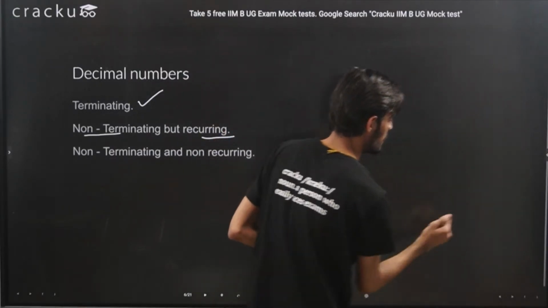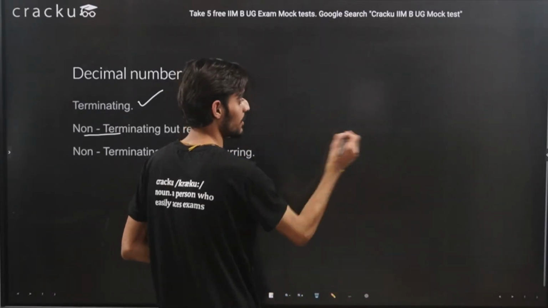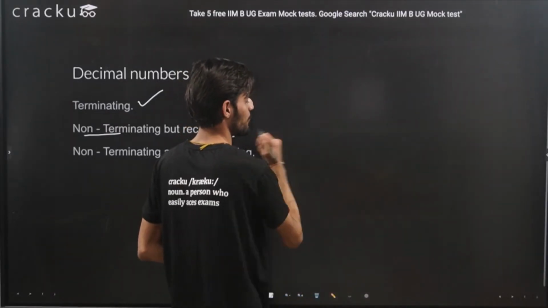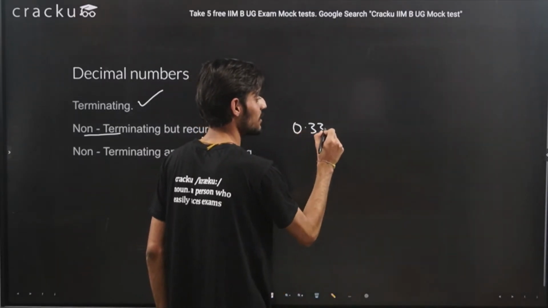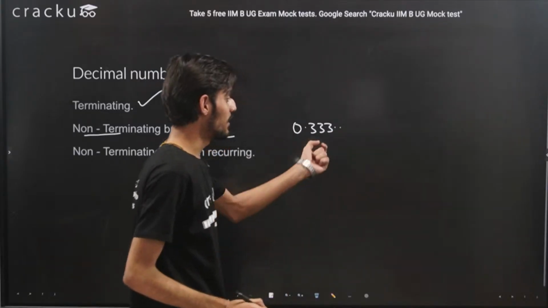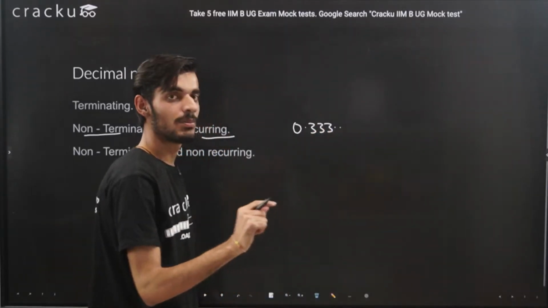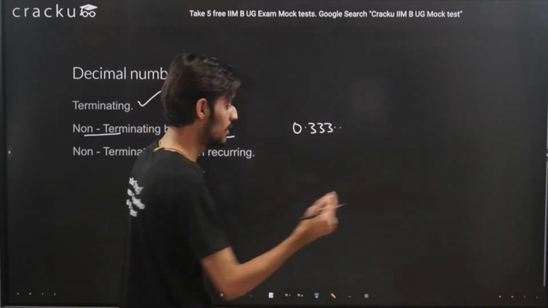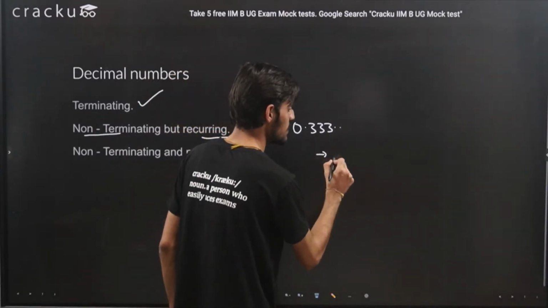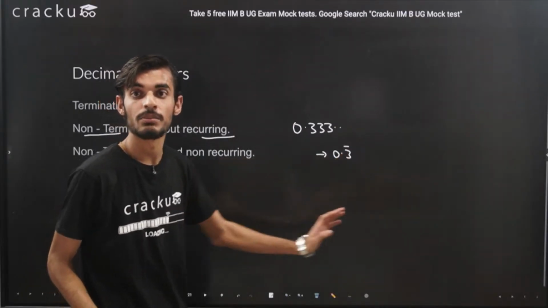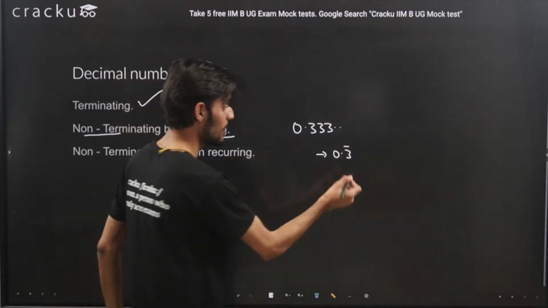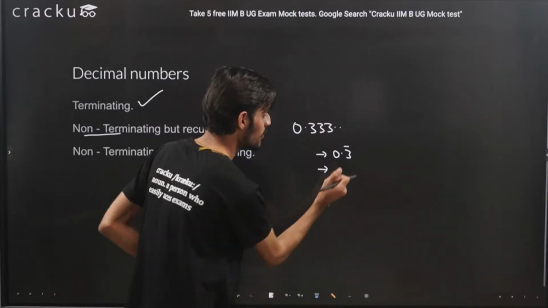Okay, so if we have a number, let's say in the last case it was 10 by 3. Let's say some other example, if we take 0.333... This is a number. When any number is repeating, we can just represent it with a bar. For example, we can write this number as 0.3 bar. By this bar, it means that 3 is getting repeated infinitely. So how do we convert it in the form of p by q?